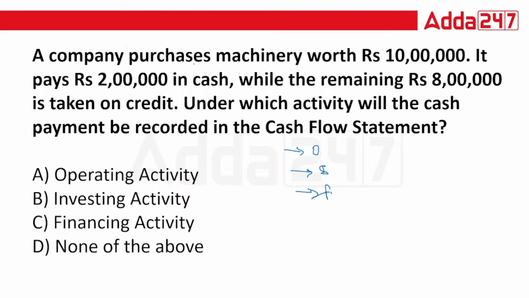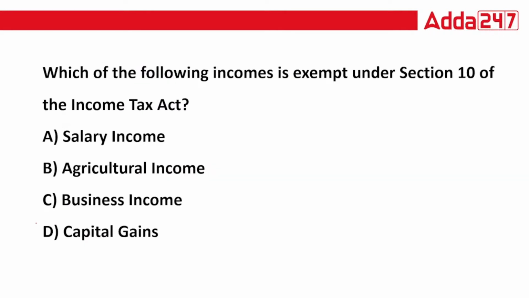Correct? So here you are purchasing machinery. So machinery is a kind of investing activity. So whatever amount you are paying through cash, that you are going to record in your investing activity. Okay? So when you are purchasing anything for cash related to investing activity, you're going to record in your investing activity only. So the correct answer is option B.